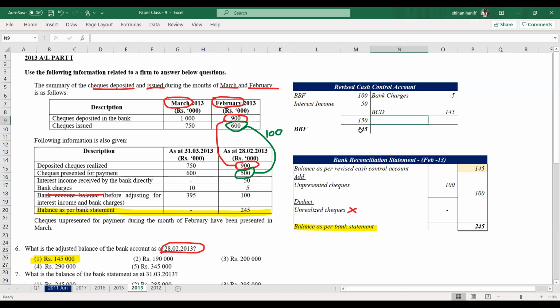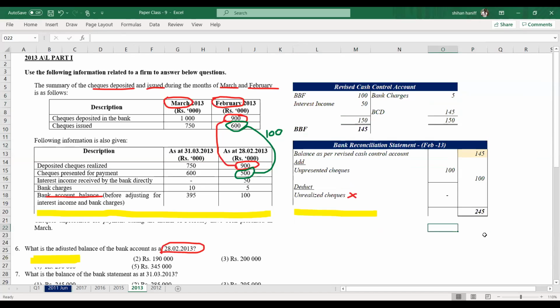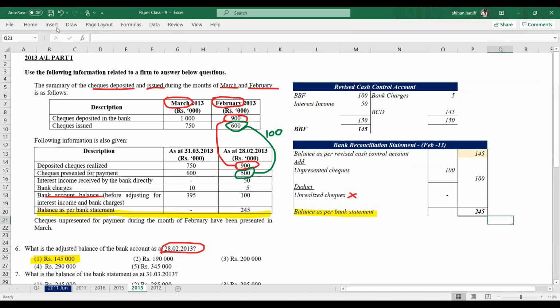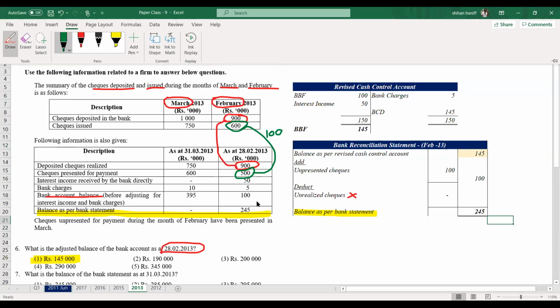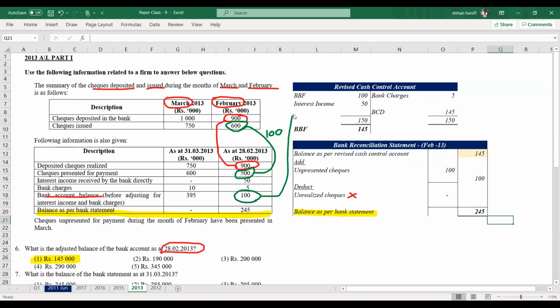This was the balance before correcting the balance. Here 100 is the opening balance. And interest income 50, bank charges 5, closing balance 145. So either you can go this way or you can do this way. Whatever the method, your closing balance revised cash control account is 145.